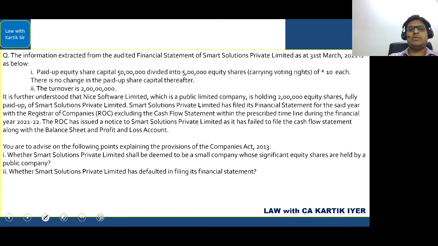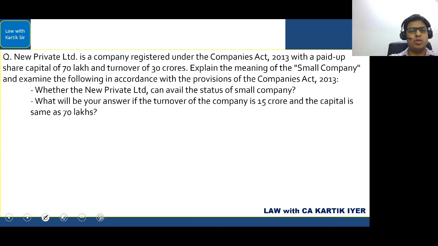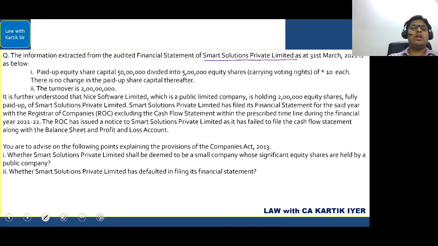The information extracted from the audited financial statements of Smart Solutions Private Limited as at 31st March 2021 is given below. Okay, so they have given it below. Let's see this. Paid up share capital of the company is 50 lakhs, divided into 5 lakh equity shares carrying voting rights of 10 each. Okay, so 5 lakh equity shares are there. There is no change in the paid up share capital thereafter. So at the time of incorporation, whatever was the paid up capital, that is the paid up capital. Also remember, this is a private company here.